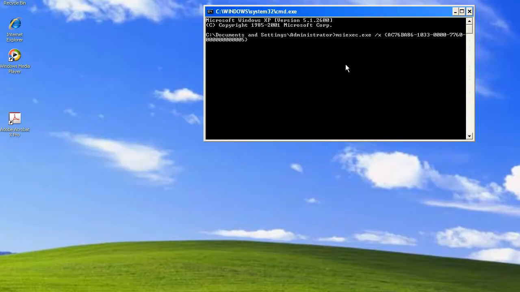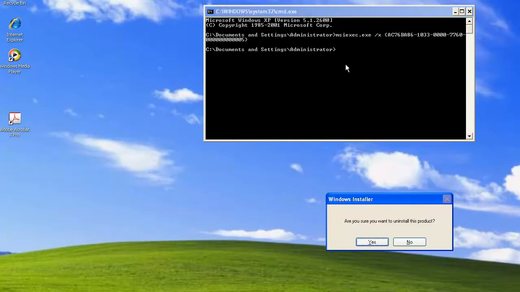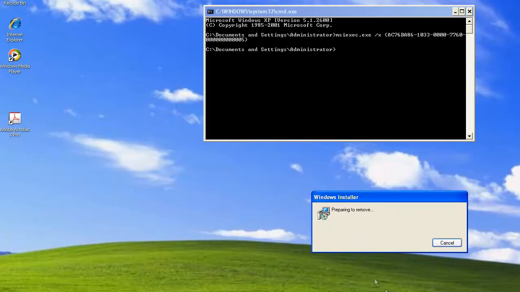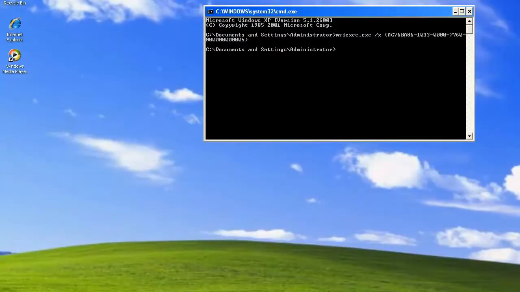Now normally if you're writing a script, you're going to put some commands here or some switches that will hide the interface from the user, but we're not going to do that for demonstration purposes, and we want to show you what's going on behind the scenes. So let's do that right now and just run the uninstall. We'll just install our prompts, and this is only for the UI. You won't see this if you're using the switches for silent. Those would be like /Q, /QN, /QB, and let's say yes. And now it will begin removing. And there the uninstall is complete.